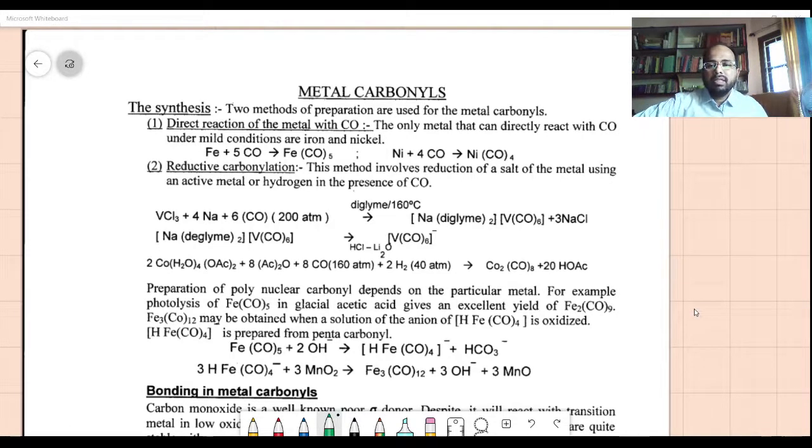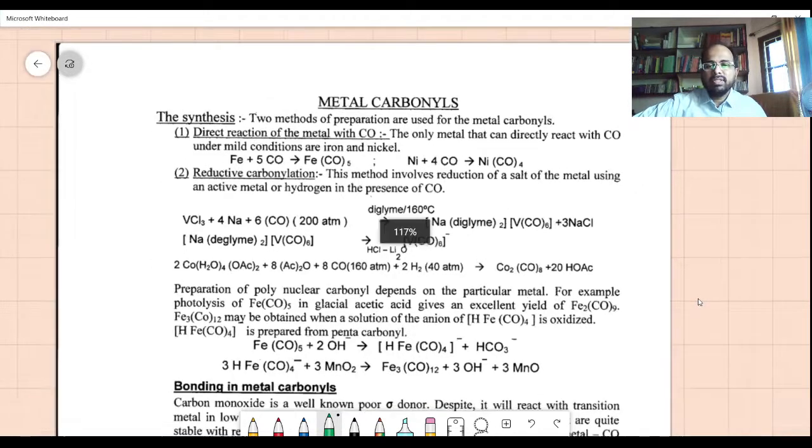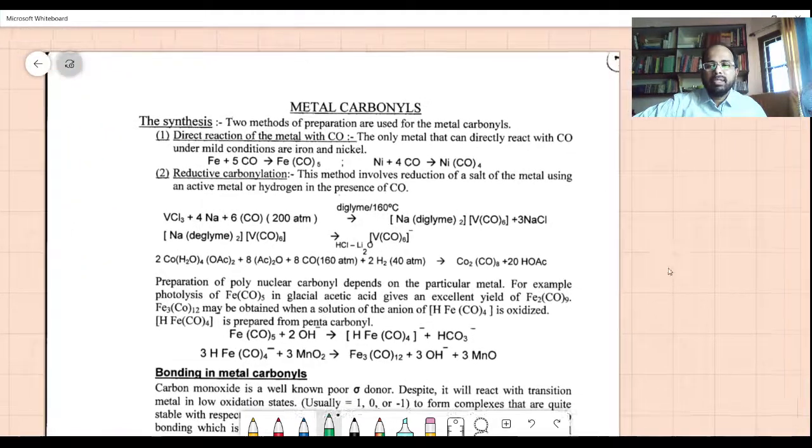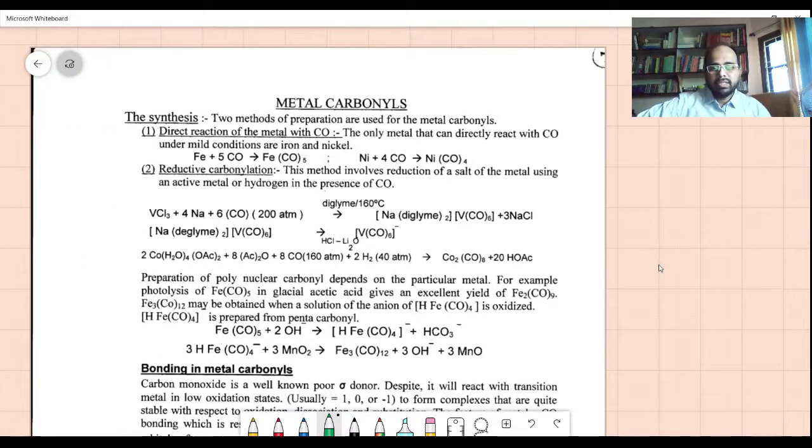Okay, so let us first see what metal carbonyls mean. They are metal and carbonyl bonds. So how do you define the carbonyl ligand? It is an organic ligand that you write like this, C triple bond O. So this is a carbonyl ligand, and here you will have some metal with d orbitals, and donation from this to that.